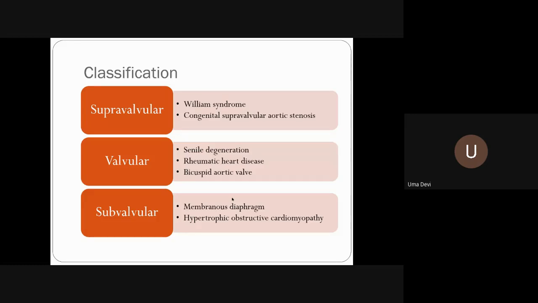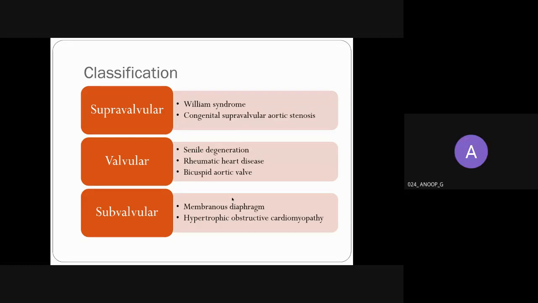The presence of only two cusps makes them more prone to all the shear and stress, and they have premature calcification, atherosclerotic change, and they may land up with aortic stenosis. But clinically, if it is a bicuspid aortic valve, what is the age of presentation of aortic stenosis?